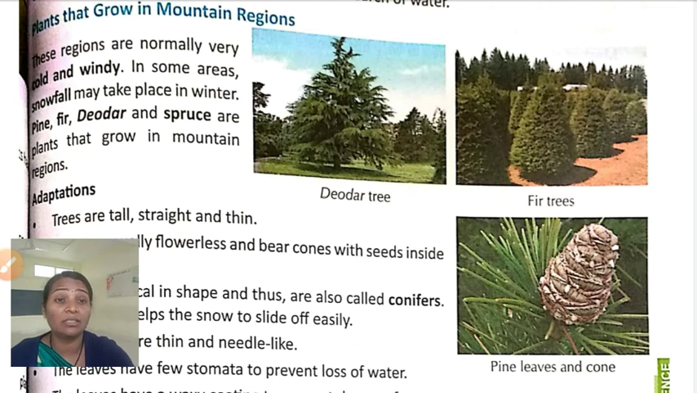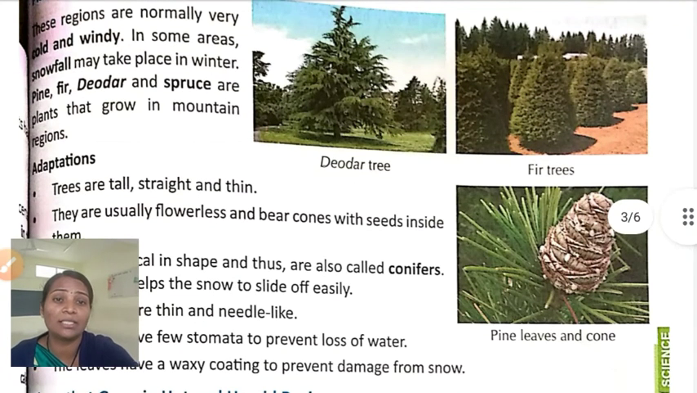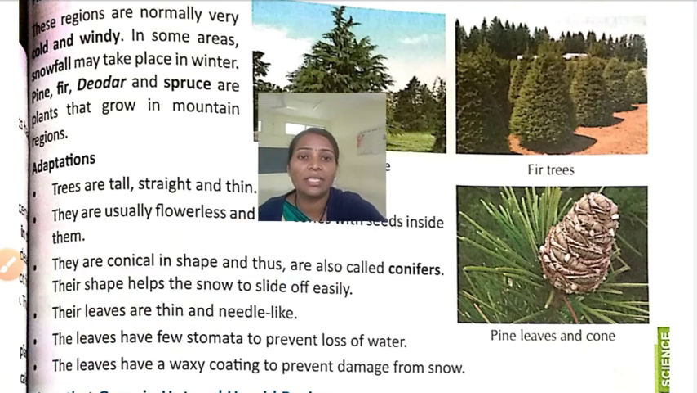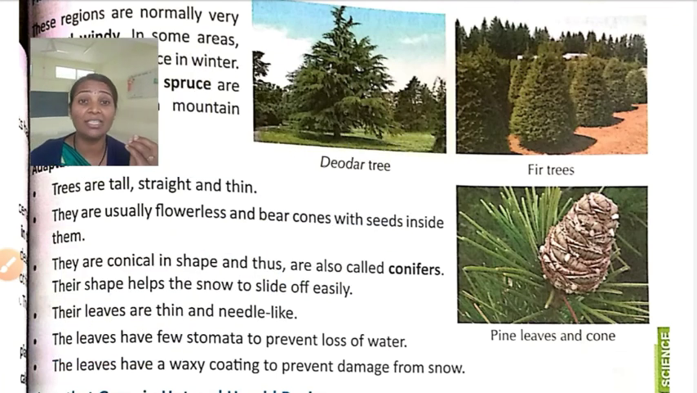Which are the adaptations in those plants? Let's see. Trees are tall, straight and thin. They are very tall, straight and very thin. They are not like our banyan tree or our neem tree. They do not spread out. These are tall, straight and thin. This is the adaptation. The next adaptation, they are usually flowerless.